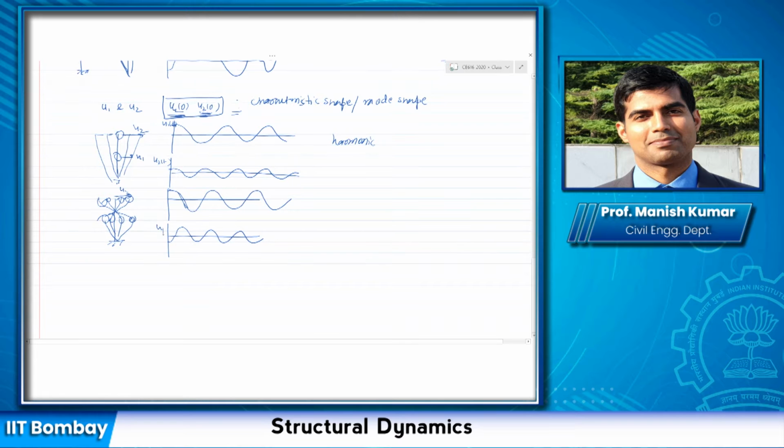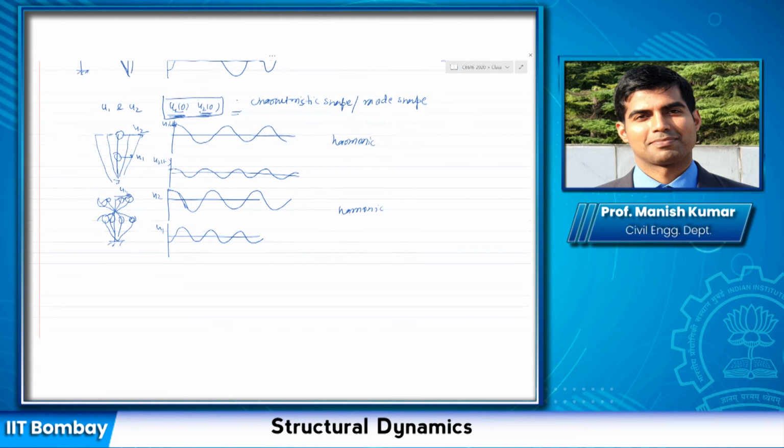So again, this is u1 and u2. There exists a specific number of combinations of these displacements such that if the free vibration is started with this combination, the shape is maintained and the resulting motion is harmonic. So this is harmonic, this is harmonic. And if I have 2 degrees of freedom, I would have 2 such mode shapes. If I have n degrees of freedom, I would have n such mode shapes.